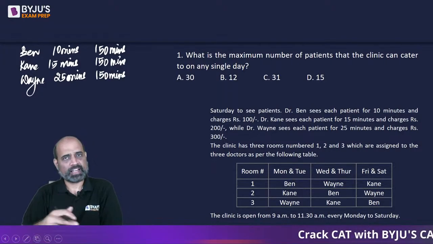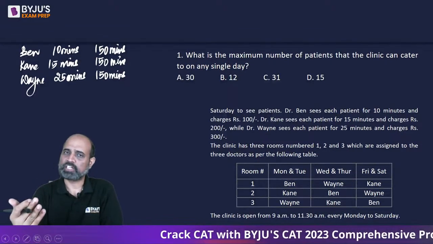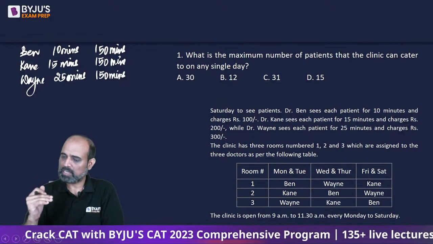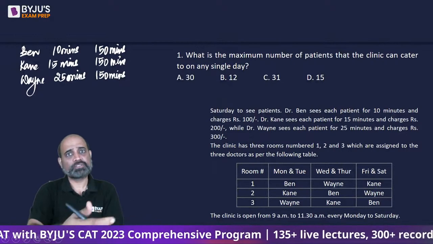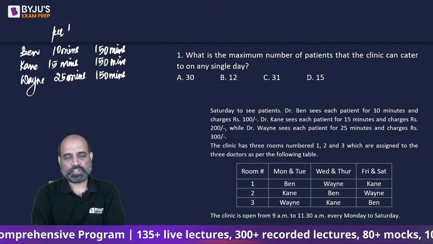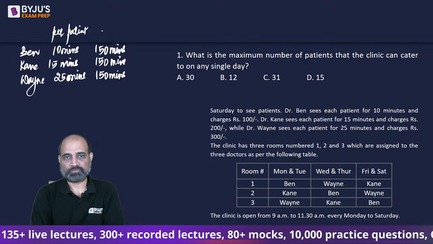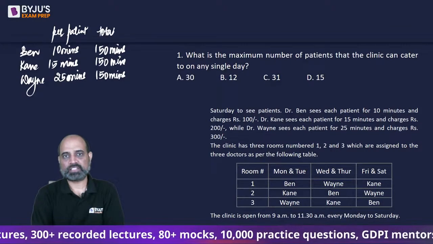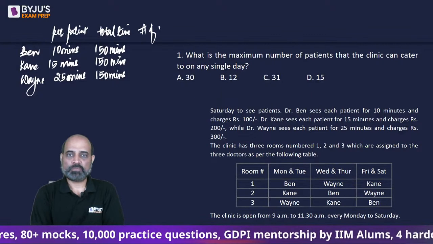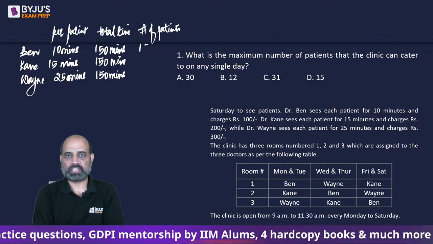And assuming that there is an inflow of patients continuously, there is no waiting time for the doctor. So the moment a patient sees a doctor, the patient leaves and the next patient enters. So per patient, each doctor takes these many minutes, while the total time that the doctors have is these many minutes, that means the number of patients that each doctor will be able to see is 150 by 10, that is 15 patients.